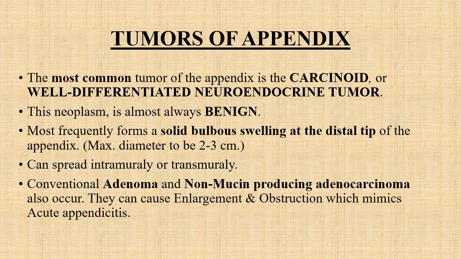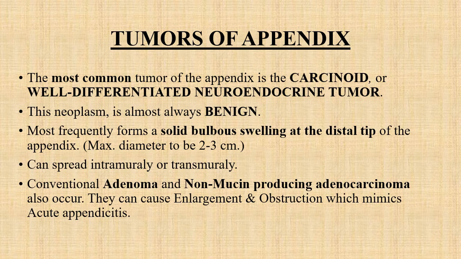Now we will discuss briefly the tumors of the appendix. The most common tumor of the appendix is the carcinoid tumor, also known as well differentiated neuroendocrine tumor. This neoplasm is almost always benign, and it frequently appears as a solid bulbous swelling at the distal tip of the appendix. This lesion can spread either intramurally or transmurally.